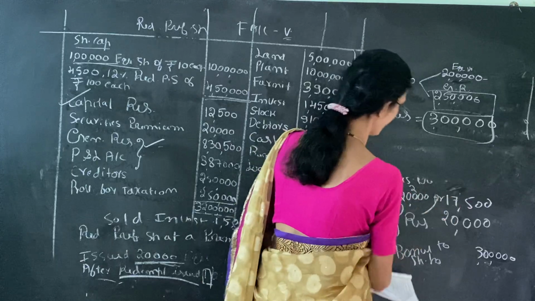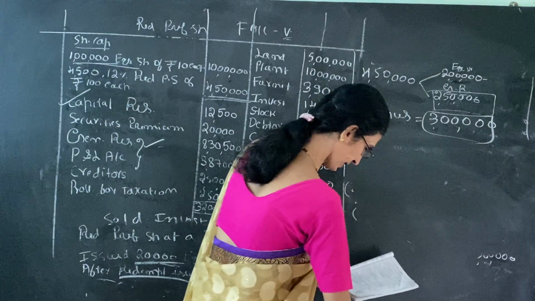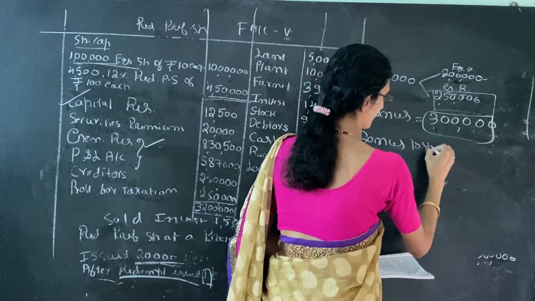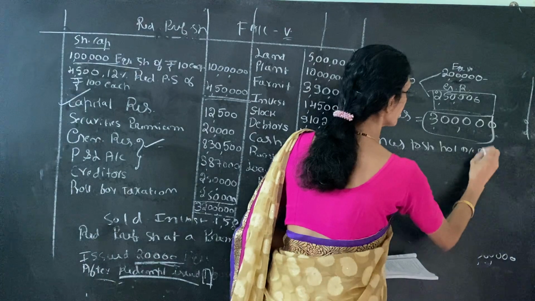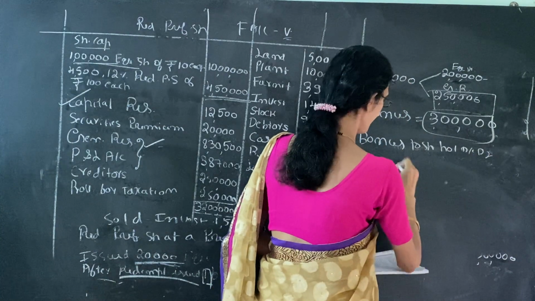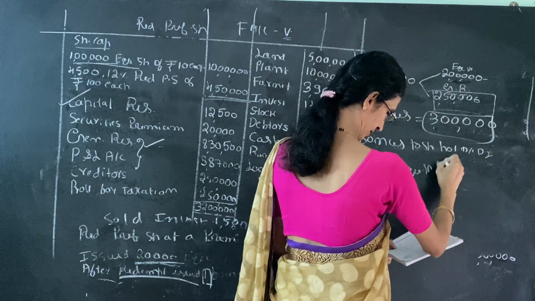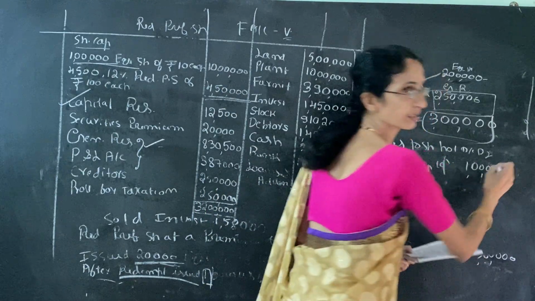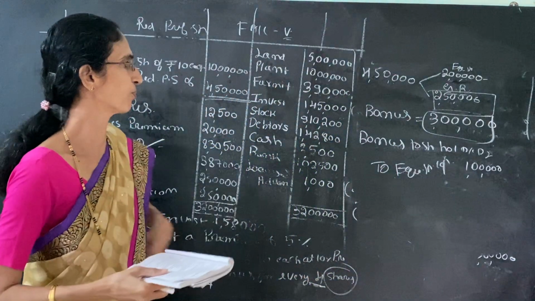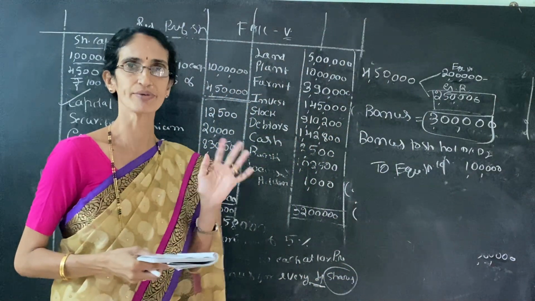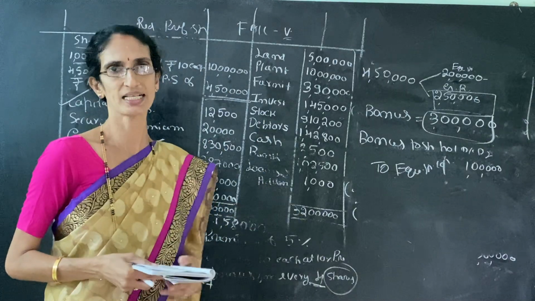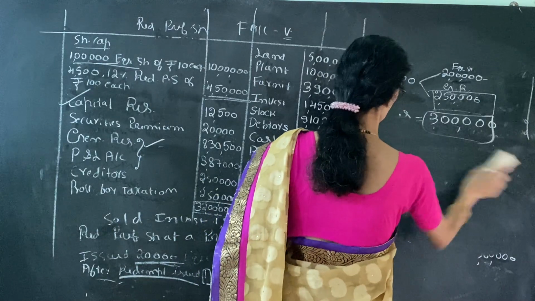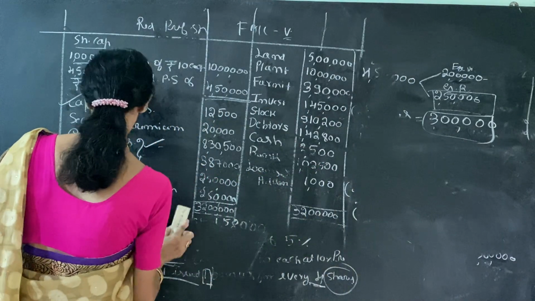So the next entry will be bonus to shareholders account debit to equity share capital account. The amount is 1 lakh. So bonus to shareholders account debit to equity share capital account. So this is the last entry. Then we can prepare a balance sheet. So balance sheet, this is important.